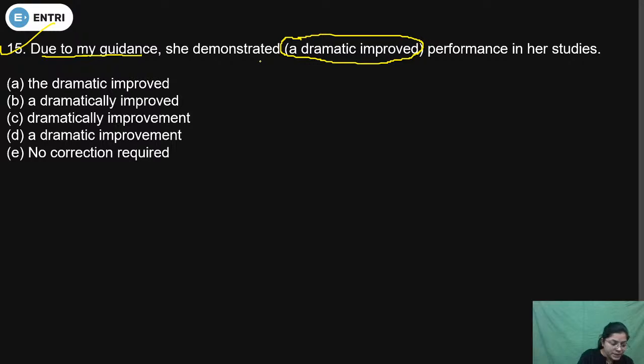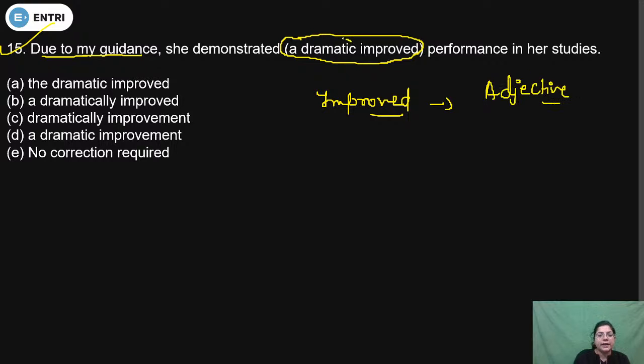Come in fast students. So the point is, students, improved is an adjective, and before an adjective dramatic will not be used, because before an adjective an adverb will be used,